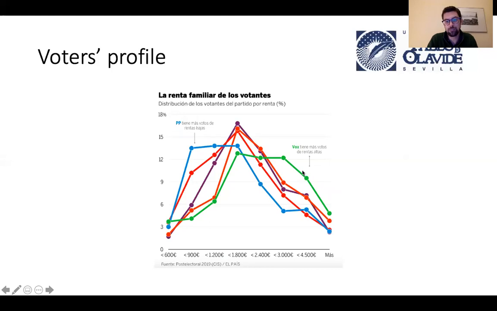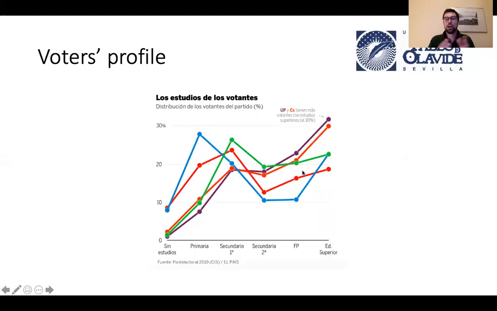And you will see that this is something that reproduces also with education. People less educated are more likely to vote for traditional parties. We're talking PSOE and PP. We are talking about parties with more history. I'm not saying that they're traditional in ideology. I'm talking about older parties, so to say, that have been longer in the system.